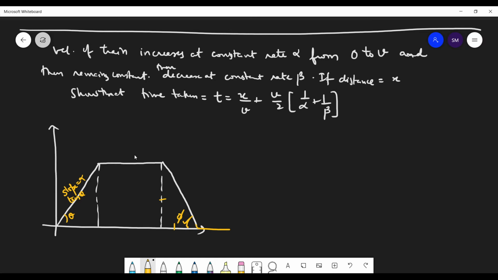So here the acceleration is 0. So you have to find the time taken. So let us assume these points as O, A, B, C, D, and E. So this is your maximum velocity, you can see.